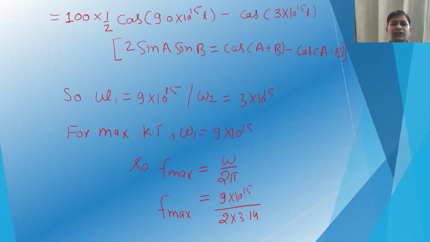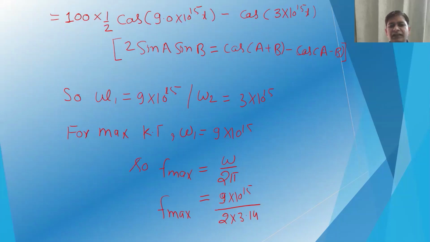We know that 2 sine A sine B is equal to cos(A minus B) minus cos(A plus B). If you use that, it will be 100 multiplied by 1 by 2, and then cos 9 × 10¹⁵ t minus cos 3 × 10¹⁵ t. So we have the two angular frequencies, omega 1 and omega 2. Omega 1 is 9.0 × 10¹⁵, and omega 2 is 3 × 10¹⁵. From there we can calculate the maximum frequency.